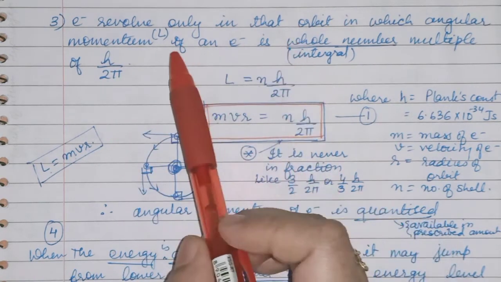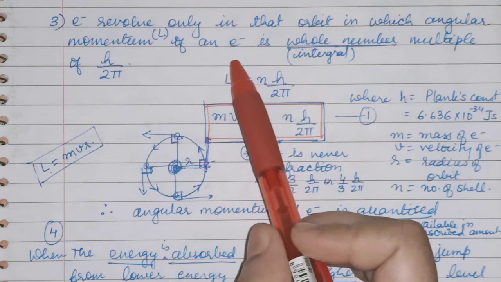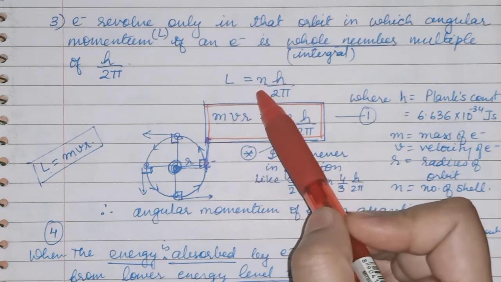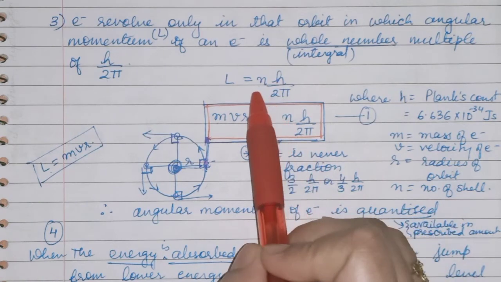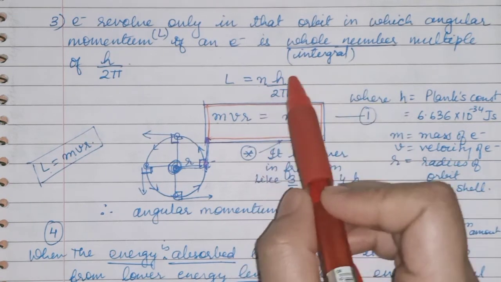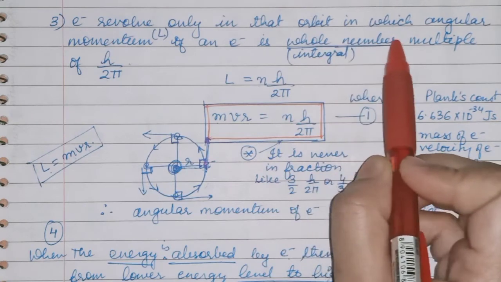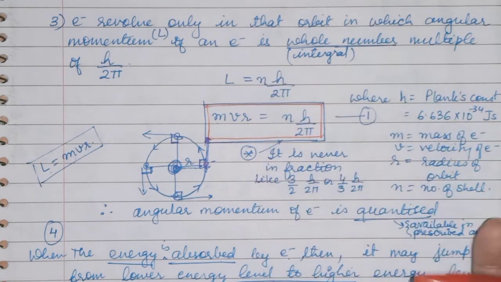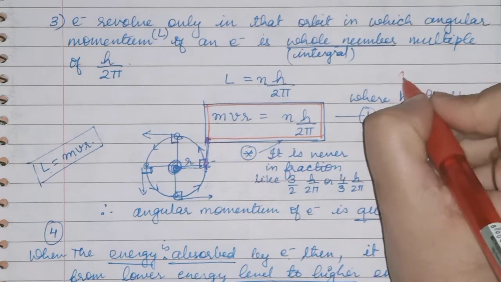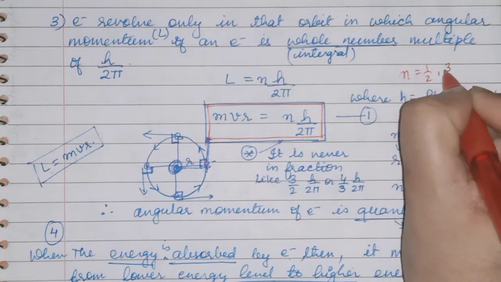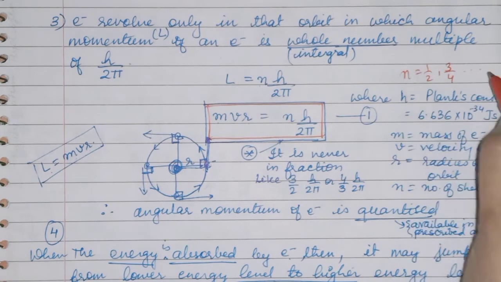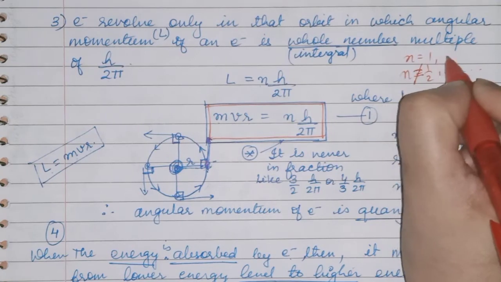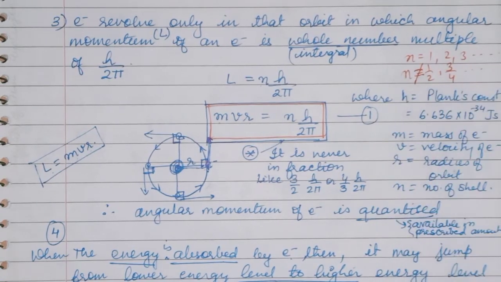So angular momentum will be equal to n times h upon 2 pi in the nth shell. n represents the shell number, and this will always be a whole number. n cannot be a half or 3 upon 4 like that. It will always be 1, 2, 3 and so on.